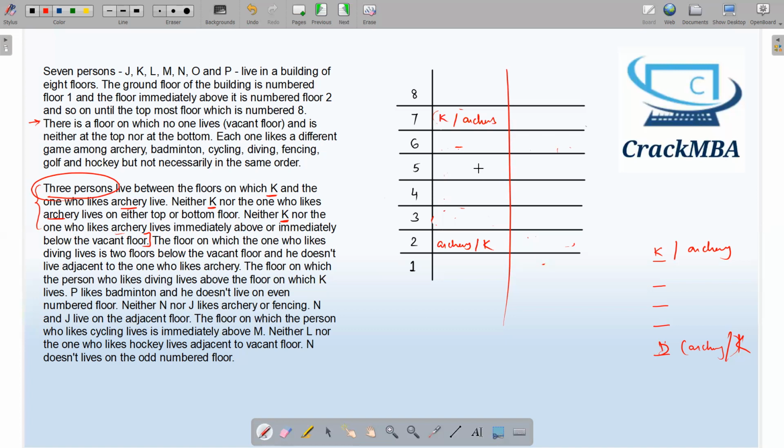So we will see that thing later. Let's read further. The floor on which the one who likes diving lives is 2 floors below the vacant floor. So vacant is here, and the person who likes diving lives over here.